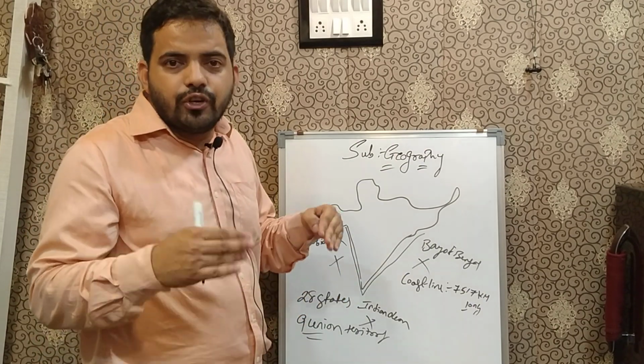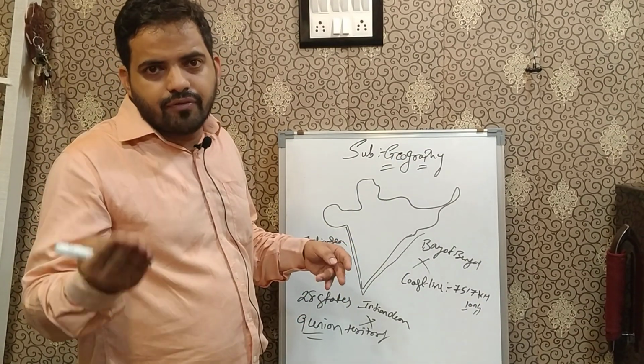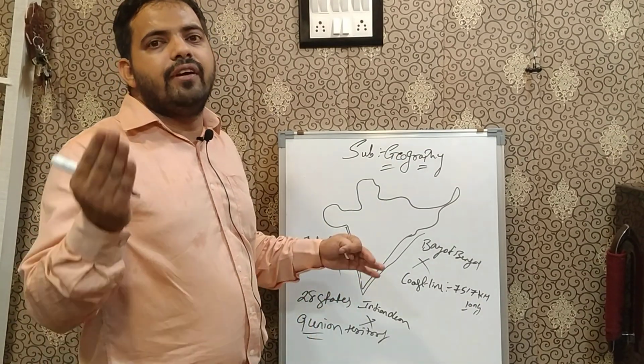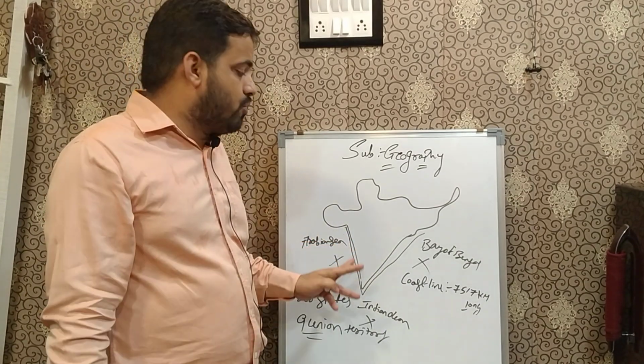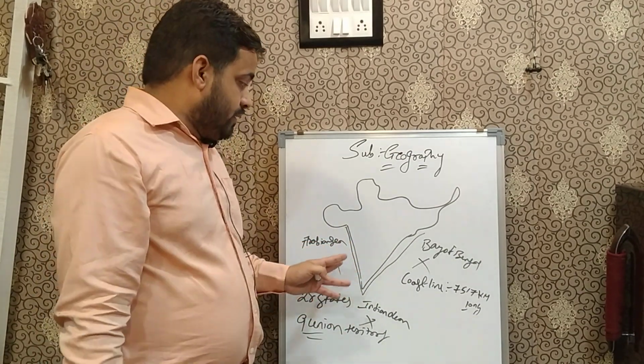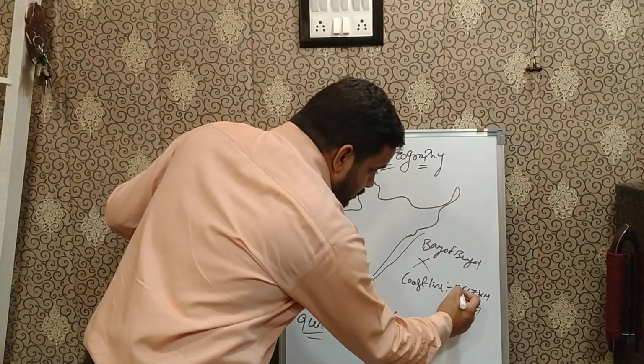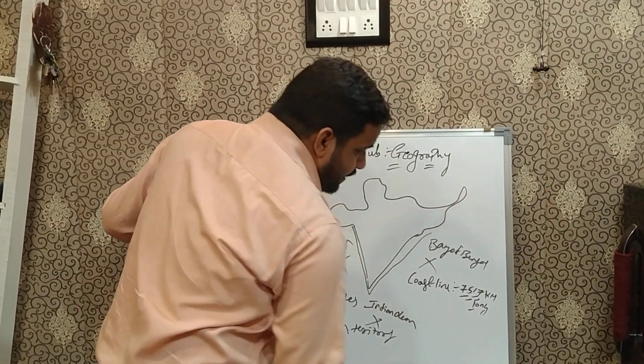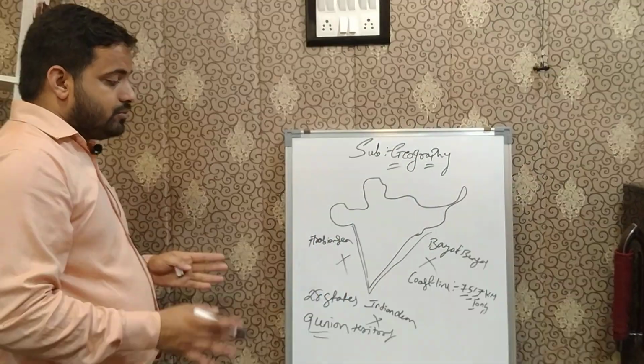When we study the physiography of India in the next chapter, we will see this coastline in detail. The coastline is about 7,517 kilometers long.